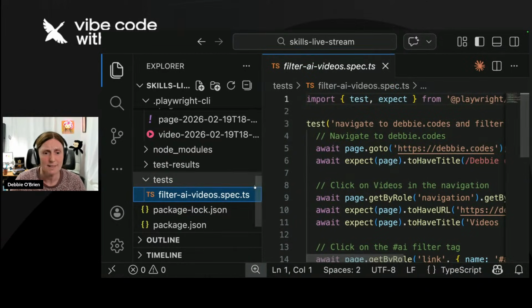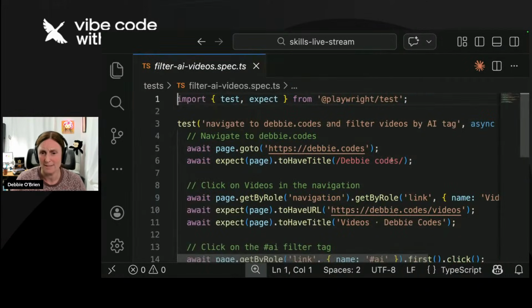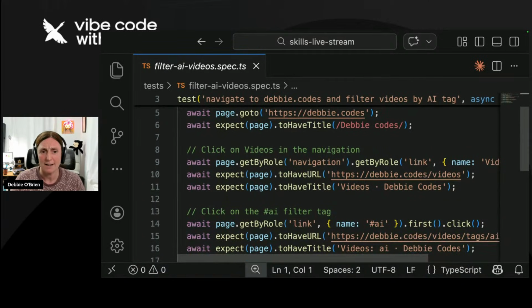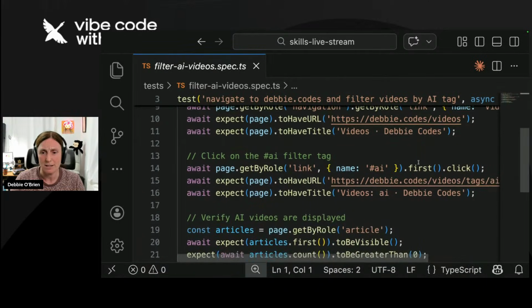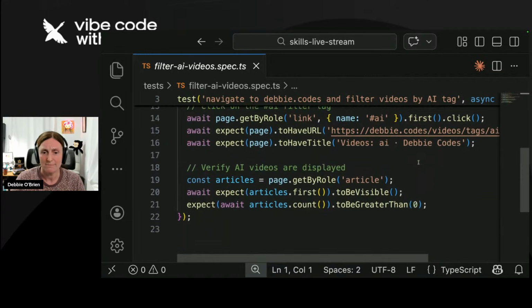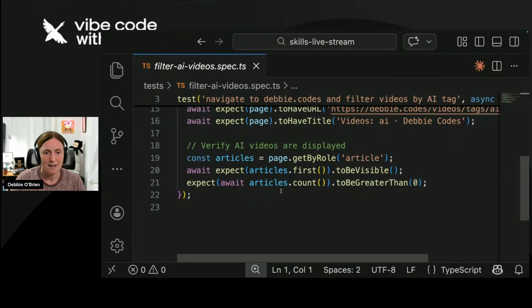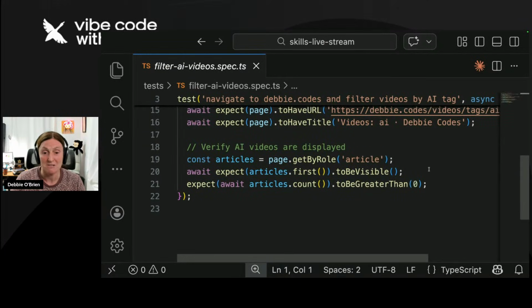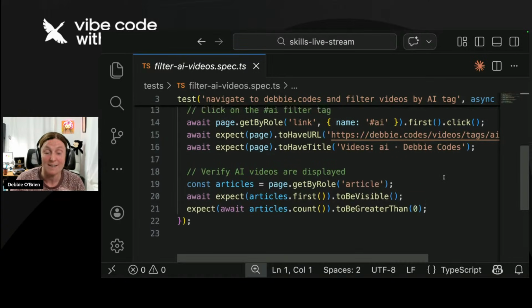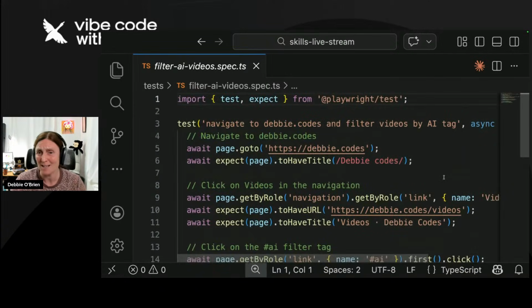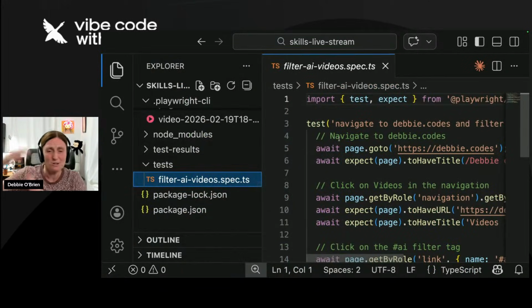And let's just pull it over so I can kind of see. If you use Playwright, this is pretty good code. Okay, this is pretty good. Expect await articles count to be greater than 0. Again, you could change that. You could modify that as you need. But in a matter of seconds, we got a test written. This is even just a great starting point if you want to go and do more stuff based on that. But this is amazing. And if you just don't have time to do testing, you've got 0 excuses from now on.